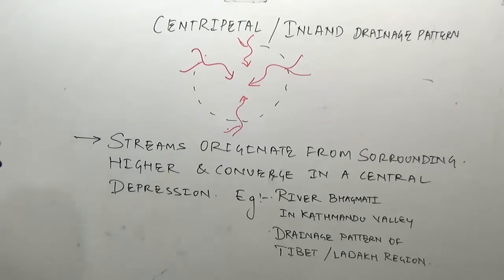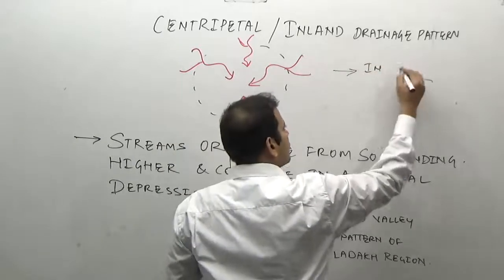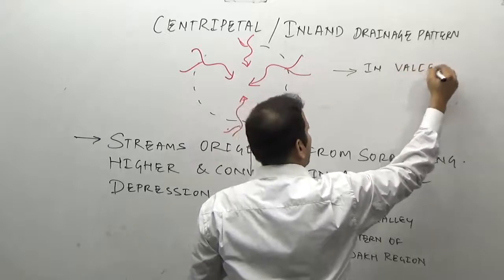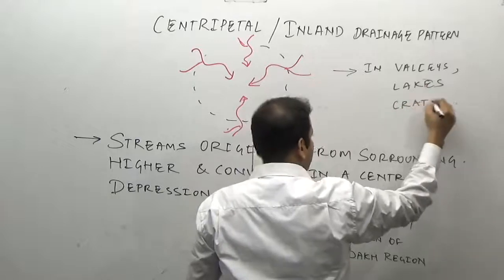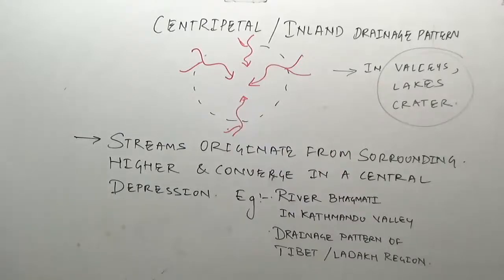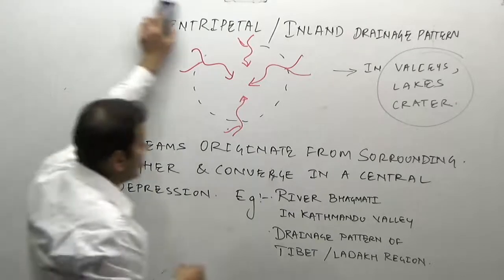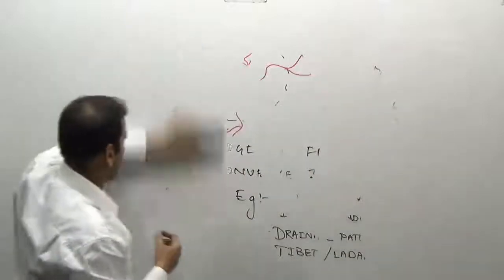Now where are the common areas? In the areas of volcanic craters, valleys, lakes, crater lakes, etc., such a drainage pattern will be seen: the centripetal or inland drainage pattern. The next type of pattern is the circular drainage pattern, or annular drainage pattern.